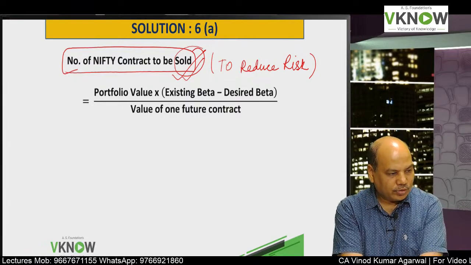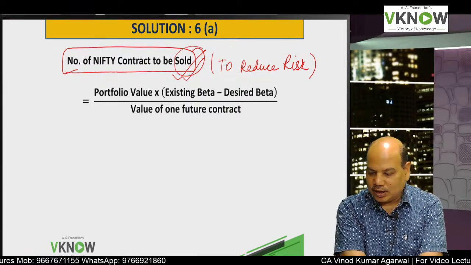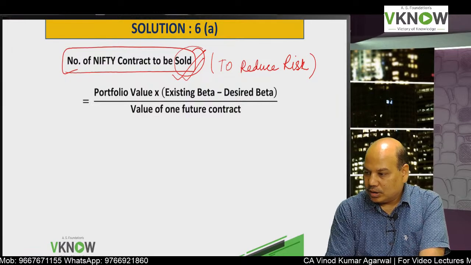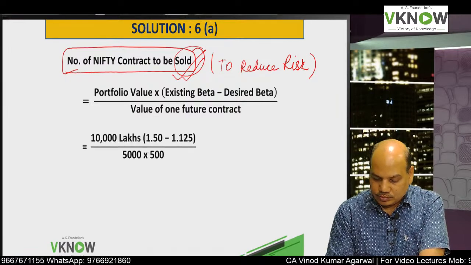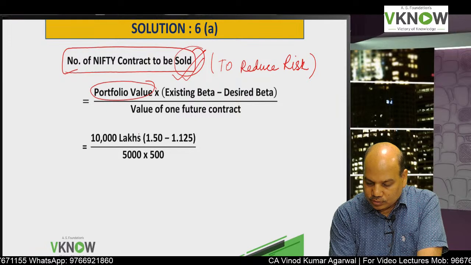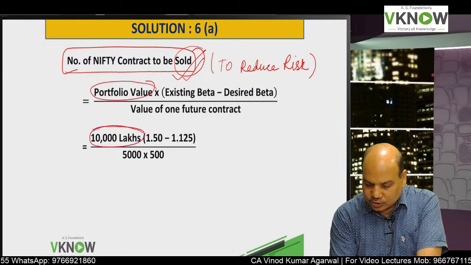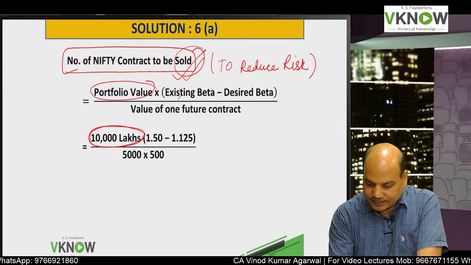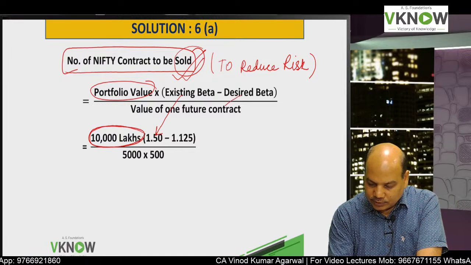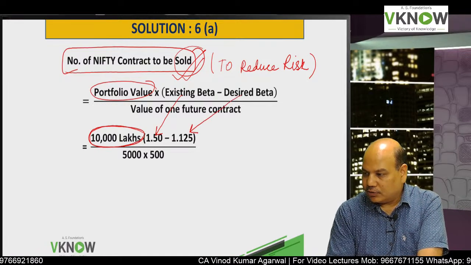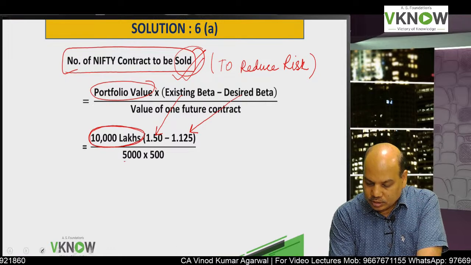Very good. Those who are replying, I am very glad. Now you put in the values. Your portfolio value in the first table was 10,000 lakhs. Existing beta is 1.5. Desired beta is 1.125.